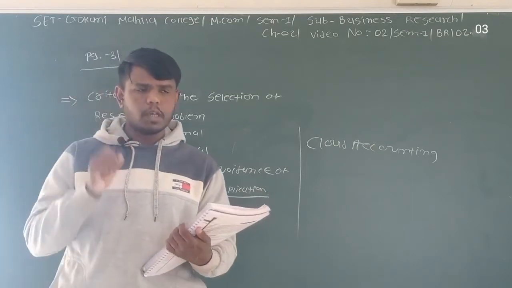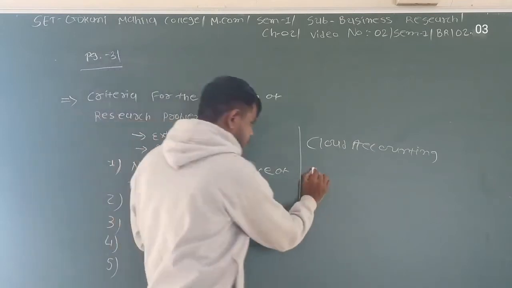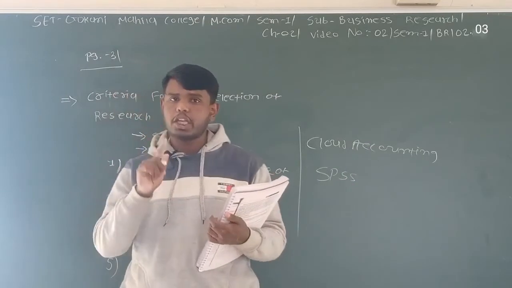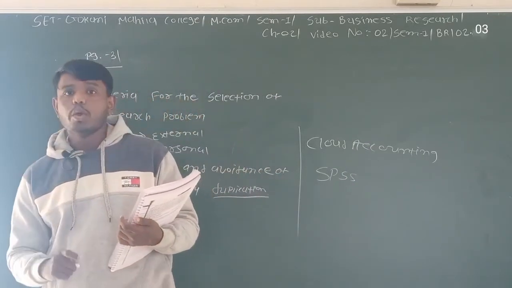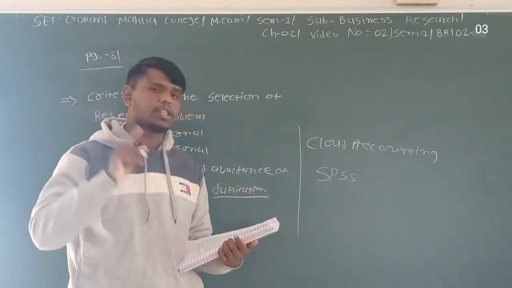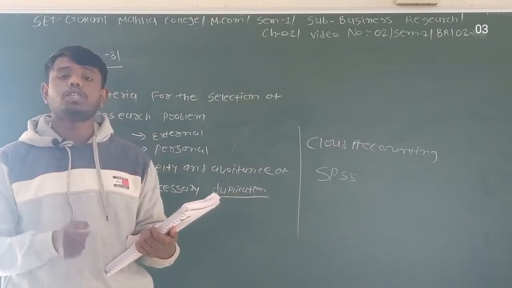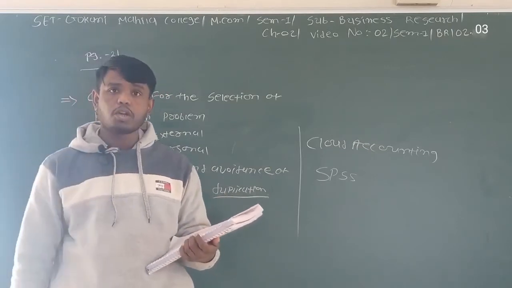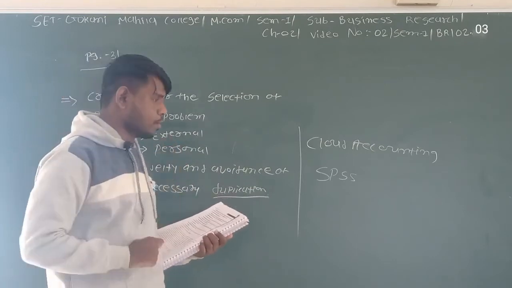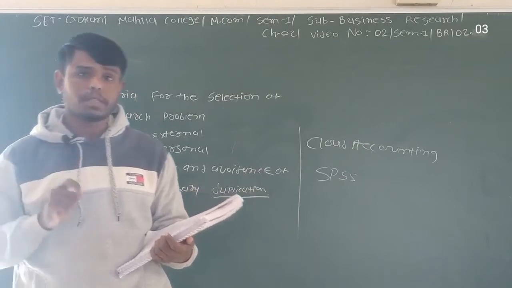Say for example, if you use SPSS software, basically all the researchers currently use SPSS software to analyze the data. Currently in the market, SPSS software is one of the most accurate software which gives very accurate results to the researcher. So whenever you choose your software, your equipment, that must be very accurate.